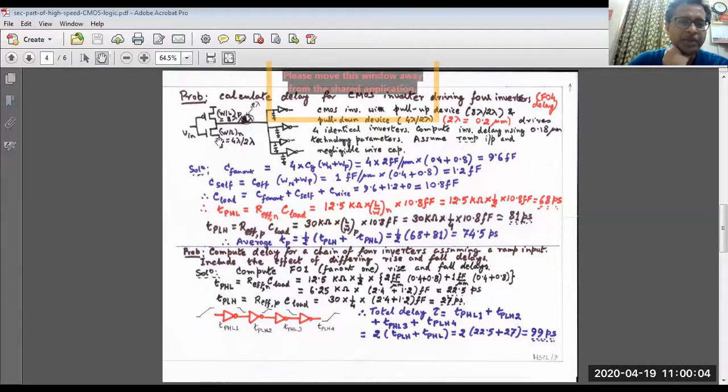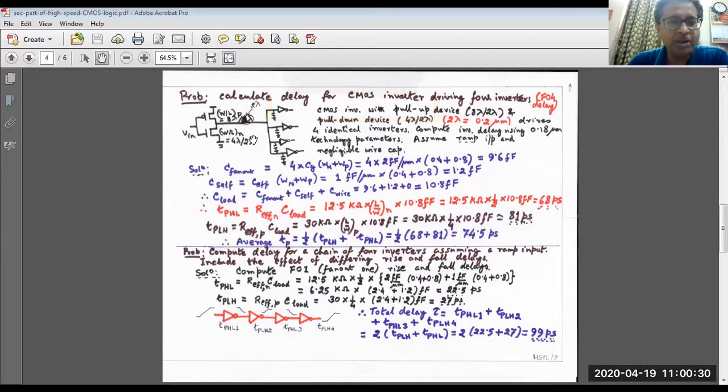This is a practical problem. So W by L of the NMOS is 4 lambda by 2 lambda, whereas this is 8 lambda by 2 lambda. Okay, and it is made 2 times so that roughly the rising time and falling time are the same. Now, if you have a CMOS inverter driving 4 devices, let me first calculate the total output capacitance.